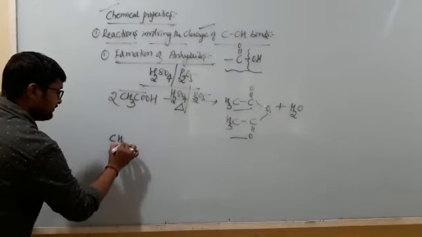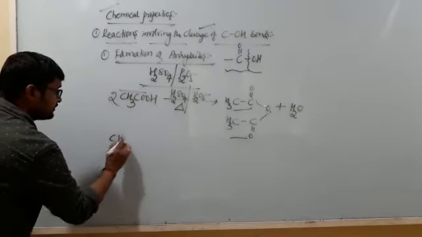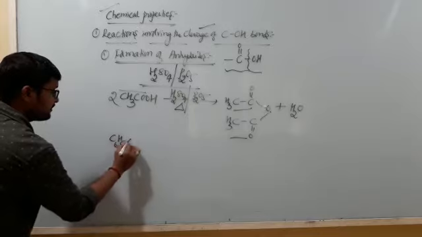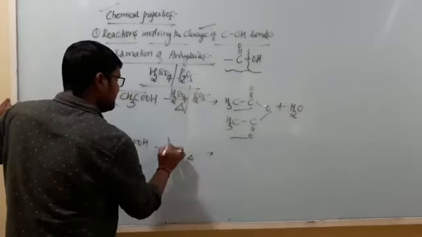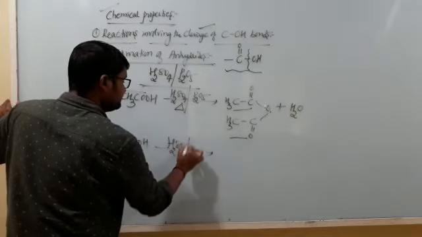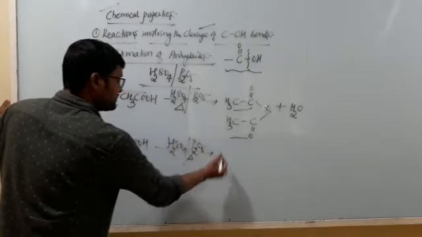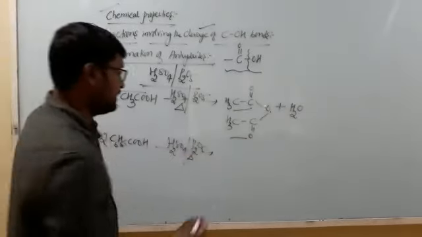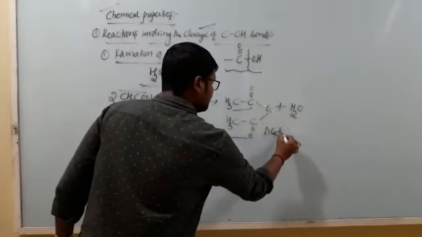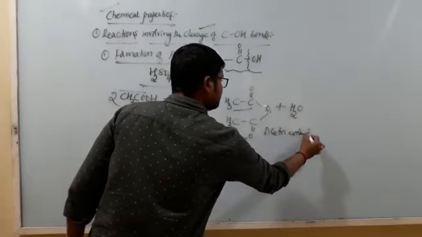Suppose I write a reaction of C6H5COOH, 2 moles. When it is heated with sulfuric acid or phosphorus pentoxide P2O5, I am going to get benzoic anhydride. This is acetic anhydride.